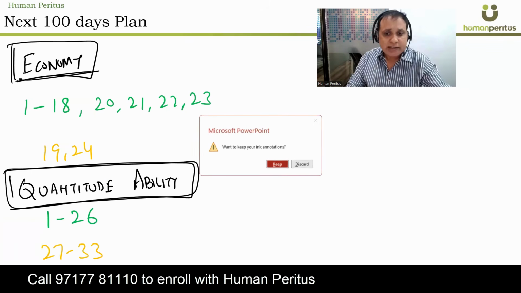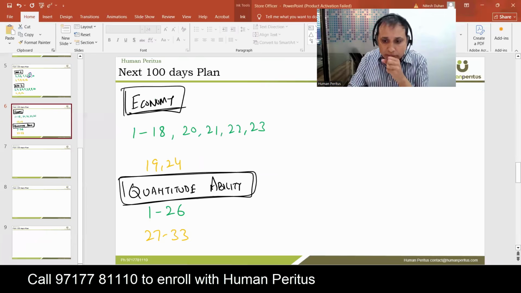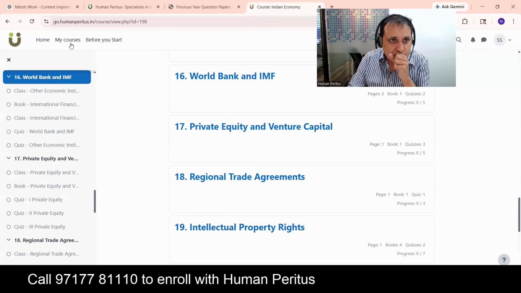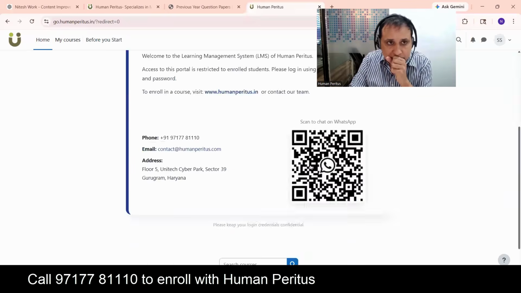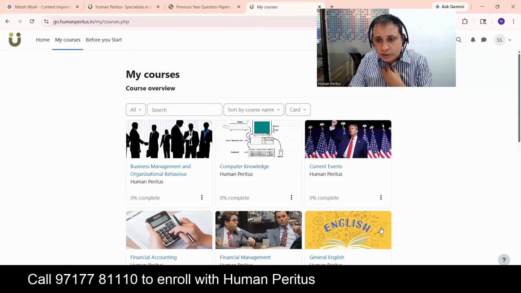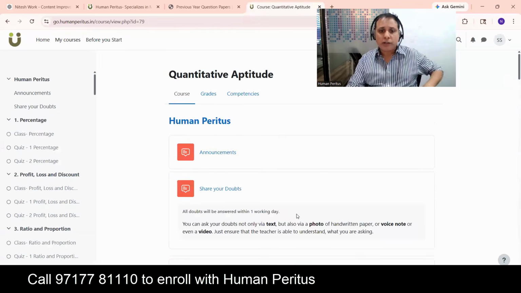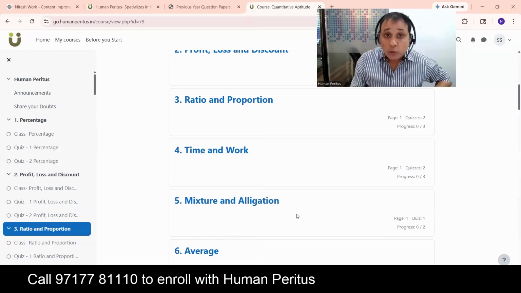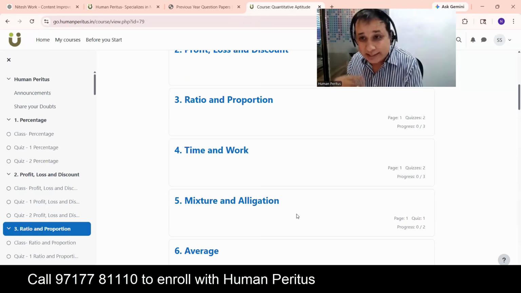Now guys, let's come back to this course on Quantitative Aptitude, and there are 2-3 things which I want to highlight over here. All these classes are super important. Please understand that the kind of questions in UPSC exams are slightly different from banking or SSC exams.